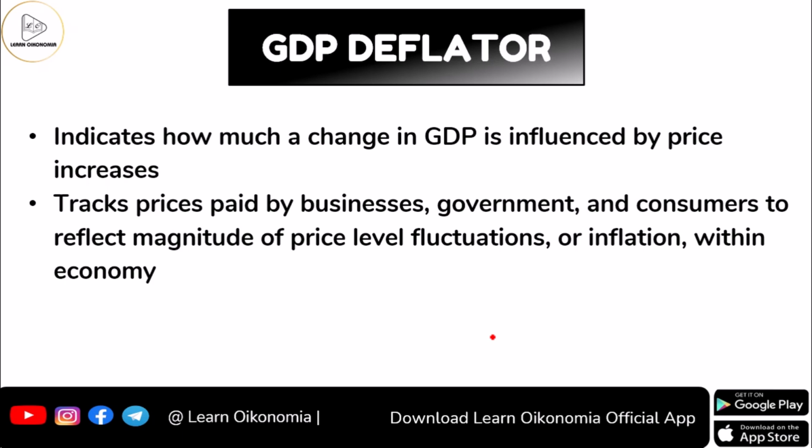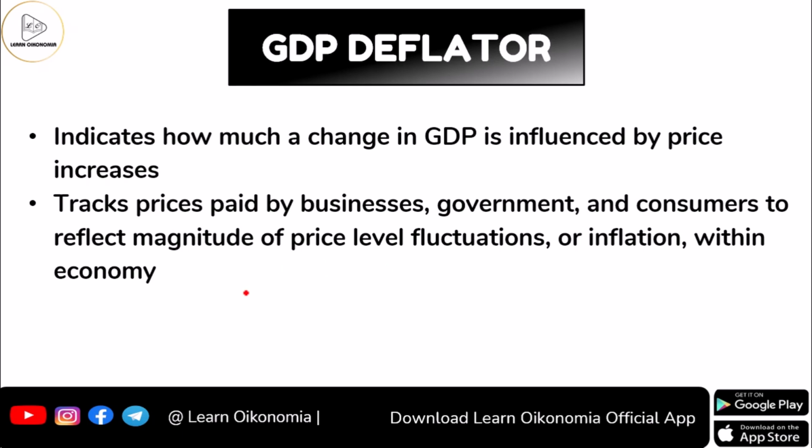It will be tracking the prices paid by businesses, government, and consumers. Why is this being done? This is being done in order to reflect the magnitude of the price level fluctuations. Price level fluctuations can happen in different ways.